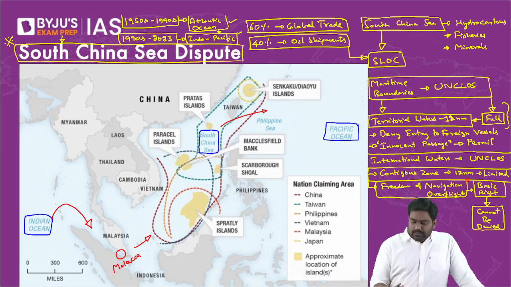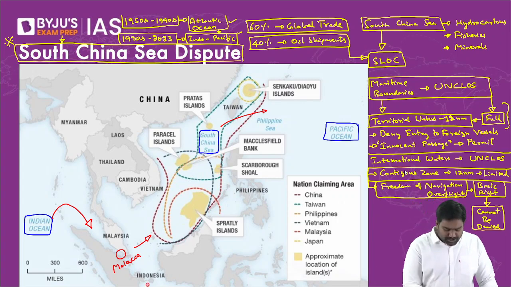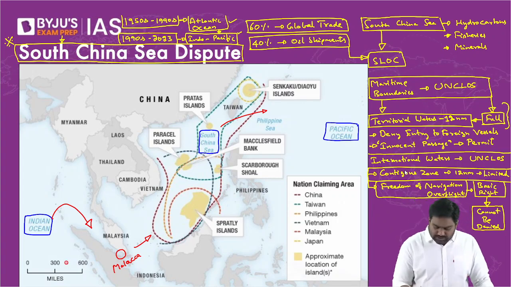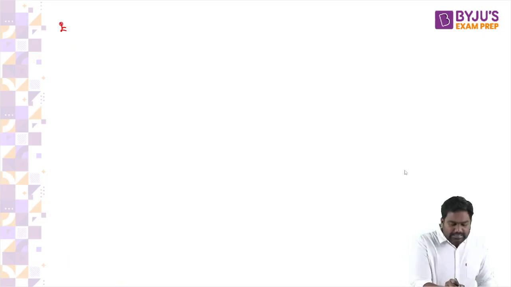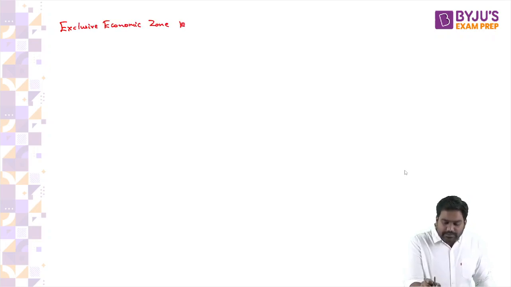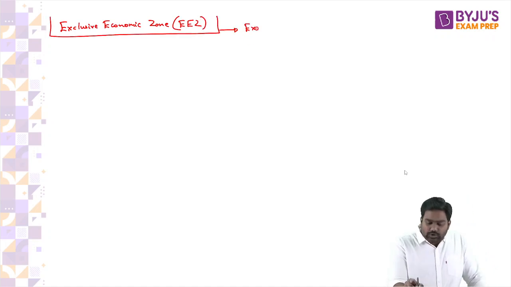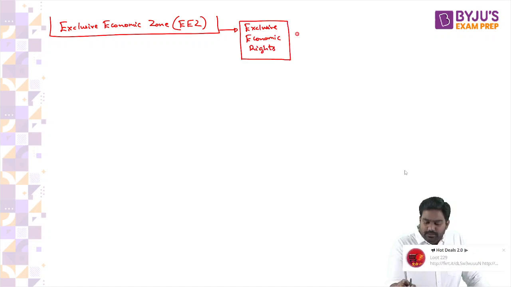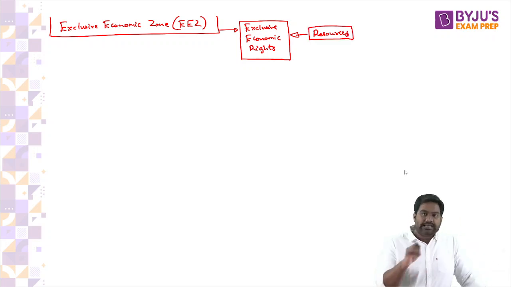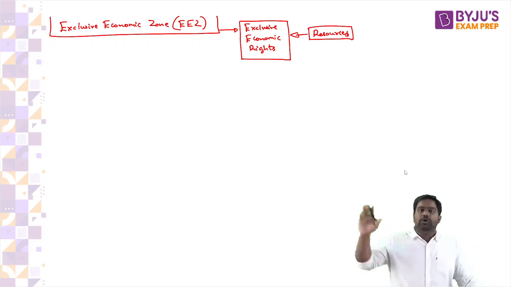All right? Now, you have another maritime zone, which is called the Exclusive Economic Zone, or EEZ. I'm sure many of you would have heard about it. This is where the coastal state has exclusive economic rights. Meaning, whatever resources are present in the EEZ belong exclusively to that country: the hydrocarbons, the oil and gas reserves, fisheries, and any precious minerals on the seabed. Any resource in this part of the water body belongs only to that country.